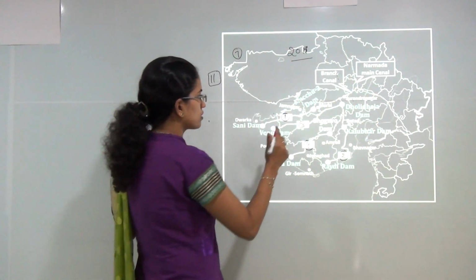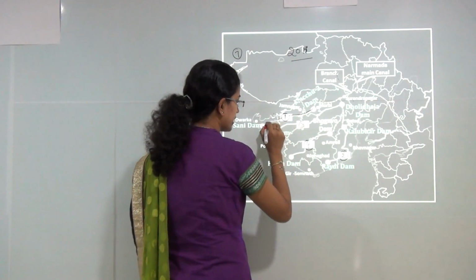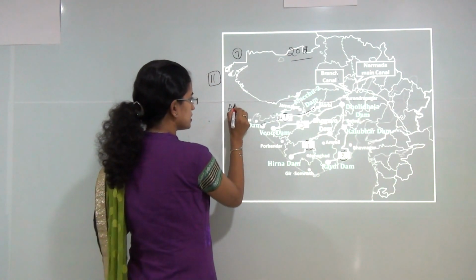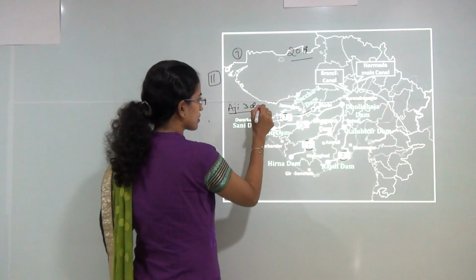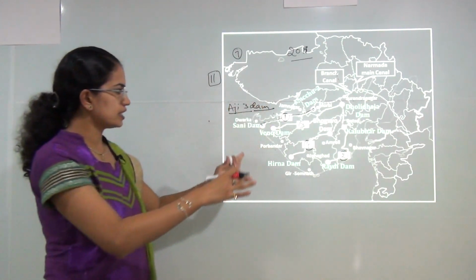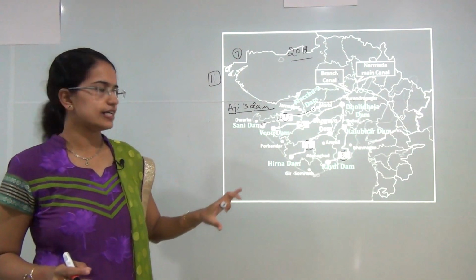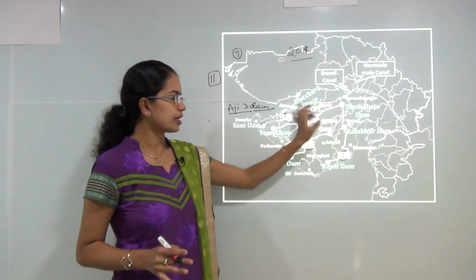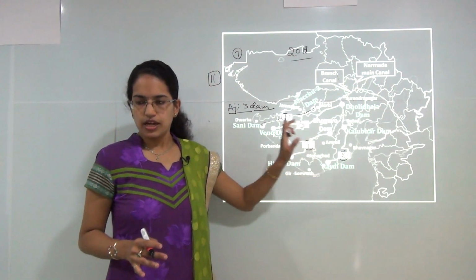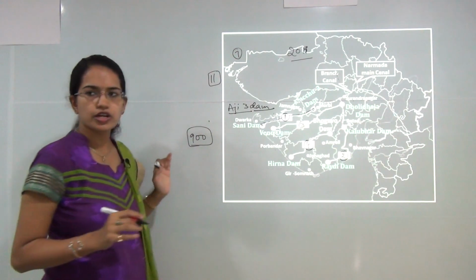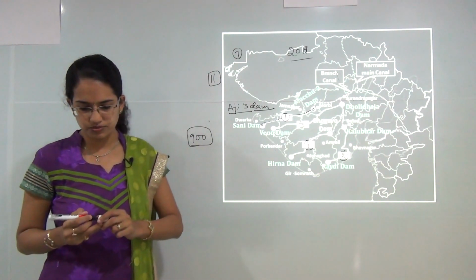Now the work for the first link has already been started, and the place where it has been inaugurated is the Ajit 3 Dam. So we will be covering the details of all the 4 links further. Now the basic idea is to provide water to the 11 districts. It covers nearly 900 villages. So the water shortage of 900 villages would be solved.